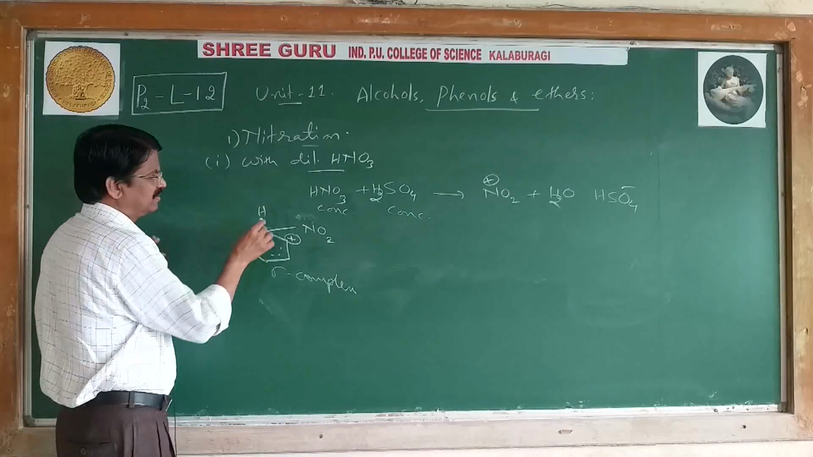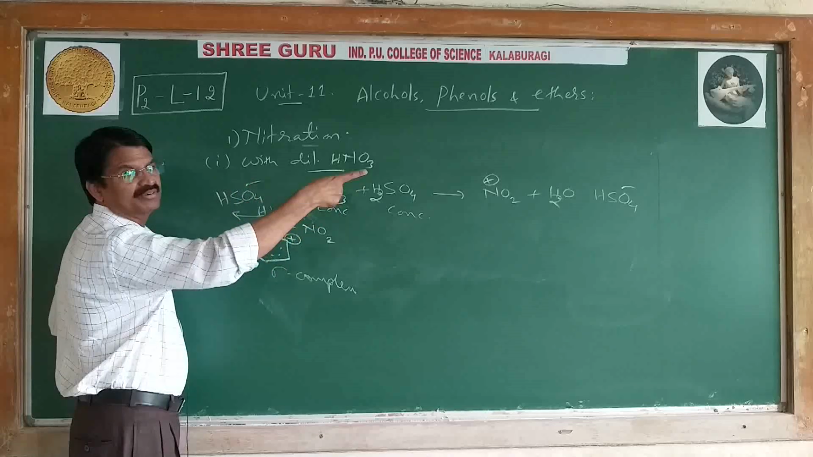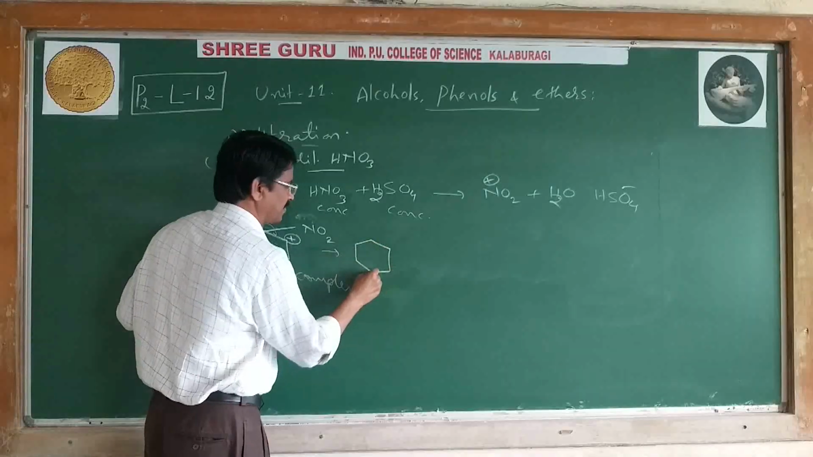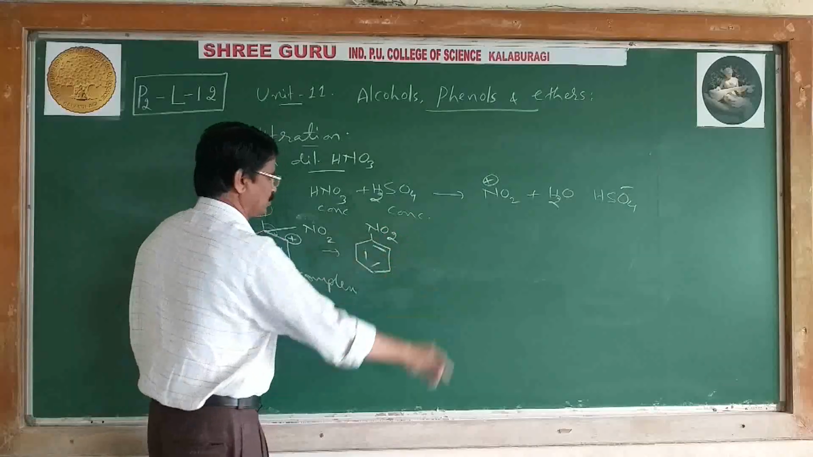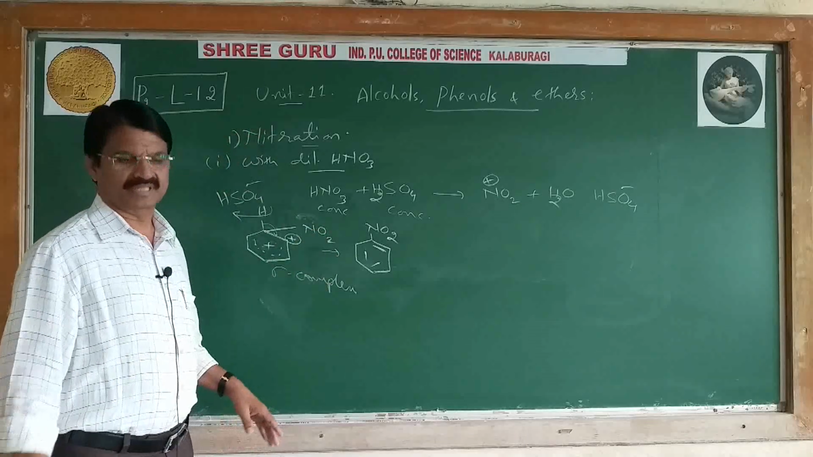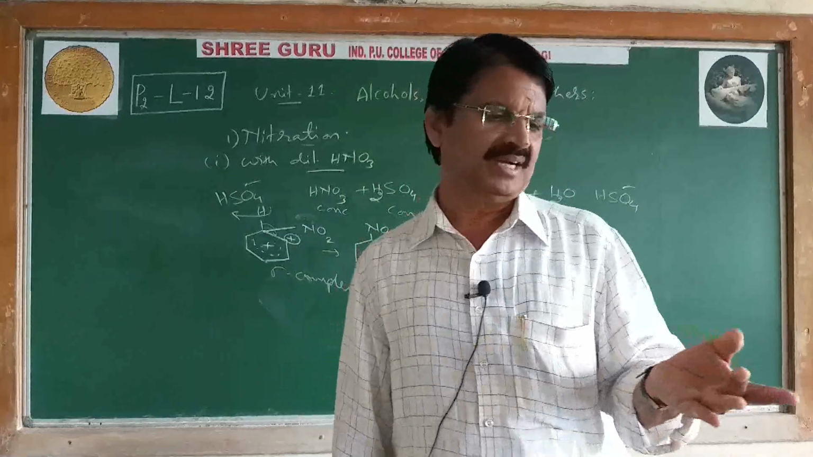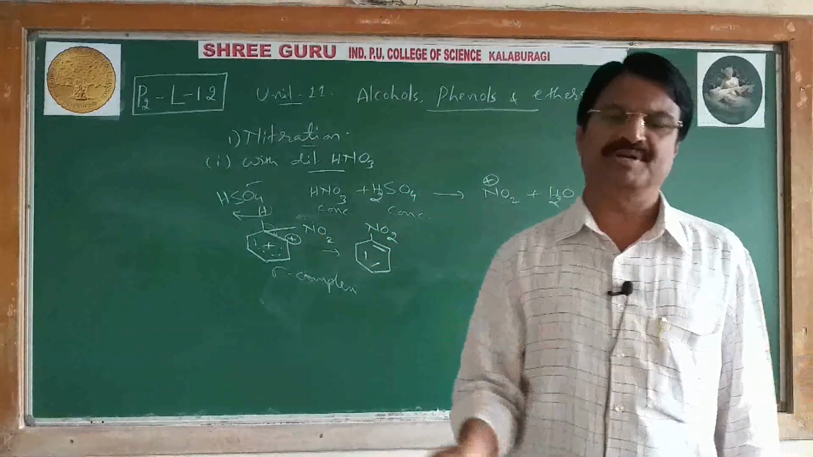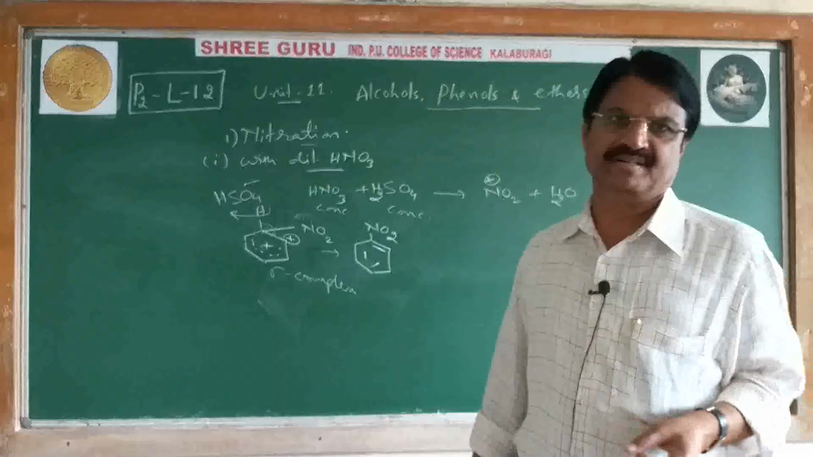The resonance hybrid is called the sigma complex. At the end, this H plus is removed by the bisulfate ion, the nucleophile, and this bond shifts here, and finally we get nitrobenzene. This is the conversion of benzene to nitrobenzene by nitration. Therefore, step 1 is generation of the electrophile, step 2 is attack of the electrophile on the benzene ring, and step 3 is loss of a proton. That produces a nitro compound, in this case nitrobenzene. If it is phenol, nitrophenol is obtained.